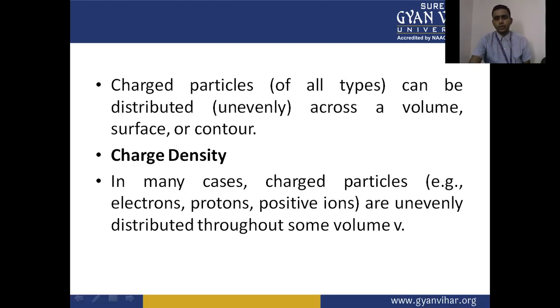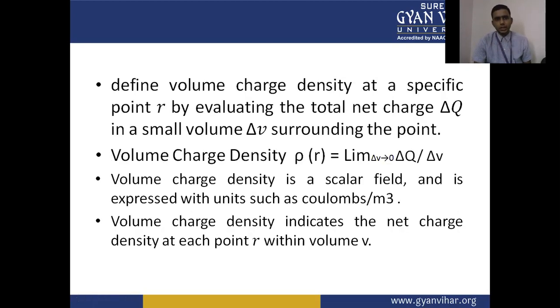So we define the volume charge density at a specific point r by evaluating the total net charge ΔQ in a small volume ΔV surrounding the point.